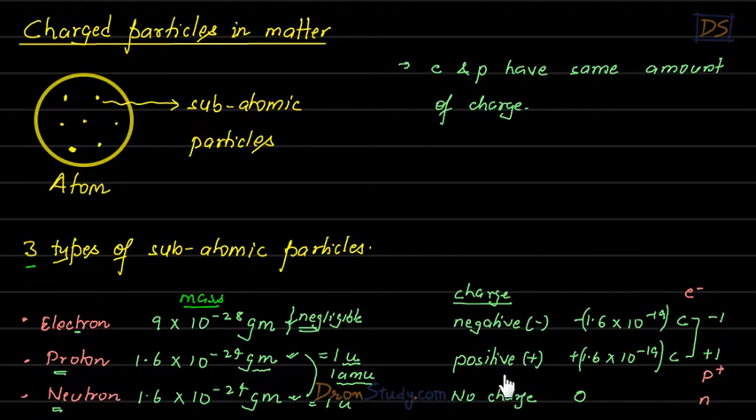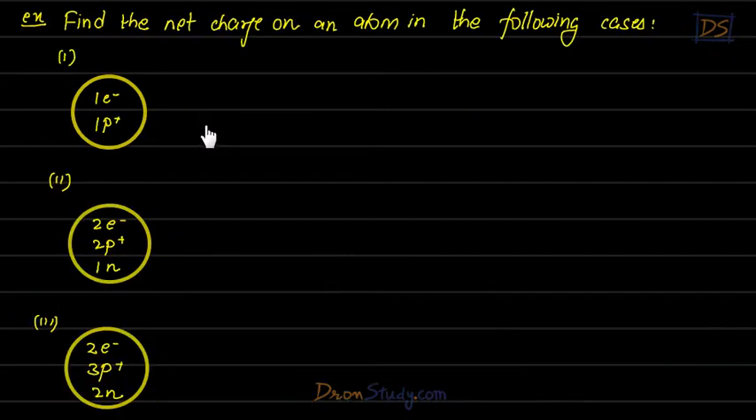So I hope this concept of charge is also clear to you. You can see that these 3 subatomic particles, electron, proton and neutron, have different masses and different charges, and we must remember all of this. So let us do this very small question here, students. Find the net charge on an atom in the following cases. Let me explain the question. In this case, this is an atom, and inside this atom we have one electron and one proton. We have to tell what is the net charge inside this atom.